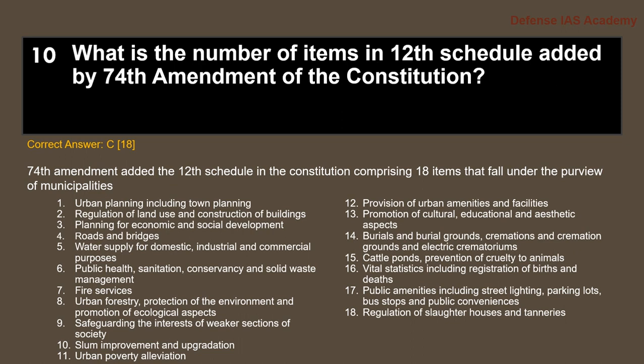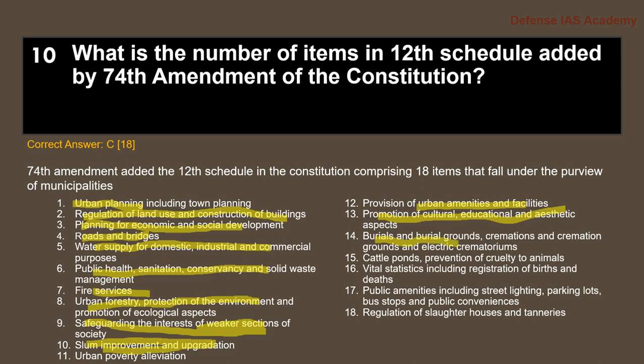One is urban planning including town planning, then regulation of land use and construction of buildings, then planning of economic and social development, roads and bridges, water supply for domestic, industrial and commercial purposes, public health, sanitation, conservancy and solid waste management, fire services, urban forestry and protection of environment and promotion of ecological aspects, then safeguarding the interests of the weaker sections, then slum improvement and upgradation, urban poverty alleviation, provision of urban amenities and facilities, promotion of cultural, educational and aesthetic aspects, burials and burial grounds, cremation